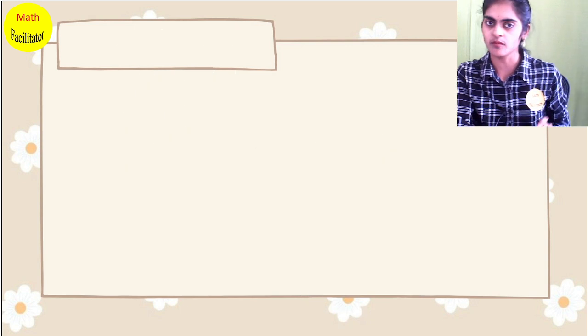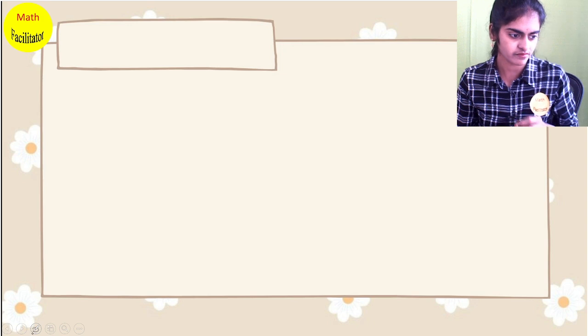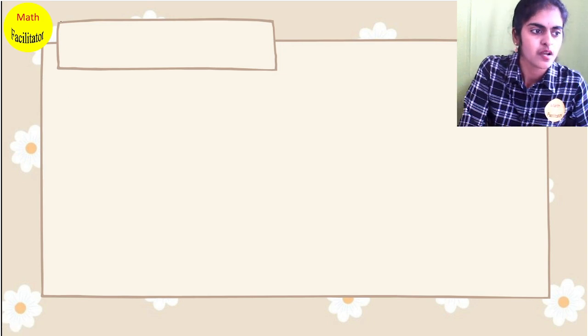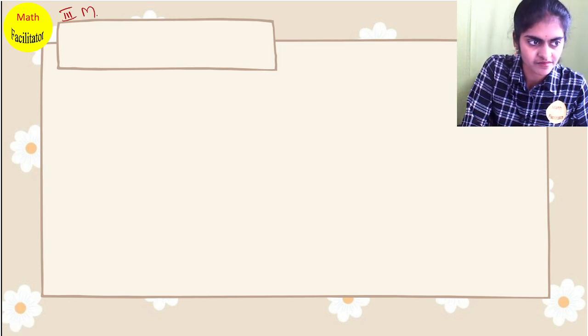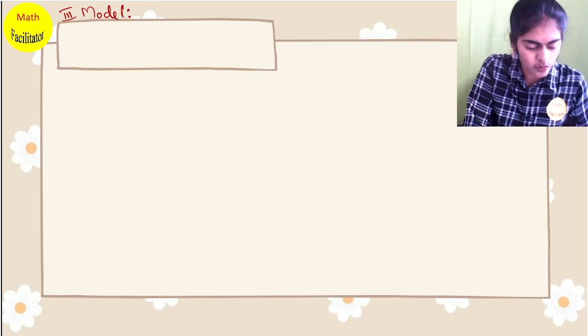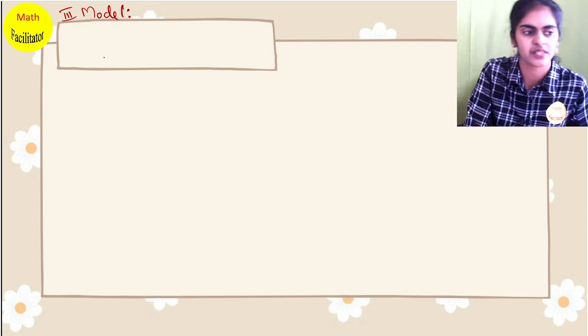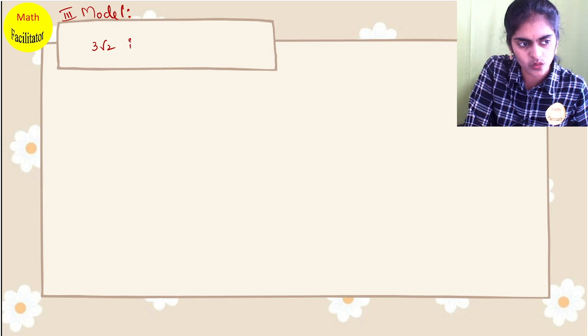So third model, ready? Model number 3. Now those two were essay questions. Now these are very simple. Suppose I have to prove √2 is irrational.